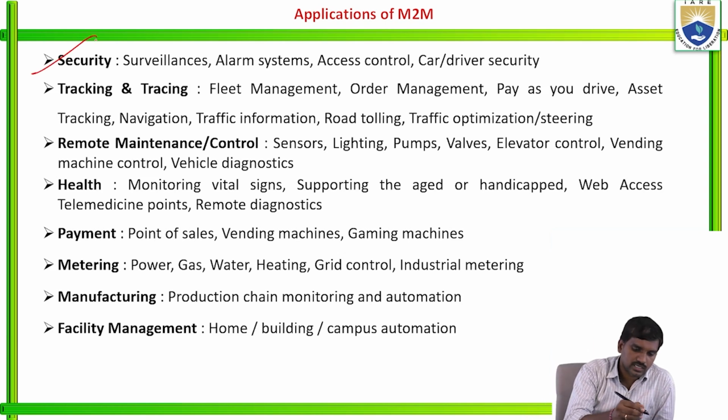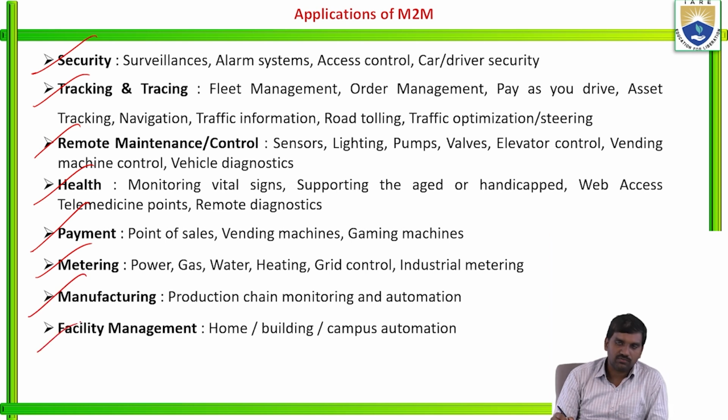in terms of security, tracking and tracing, remote maintenance and control, health monitoring system, payments, metering, manufacturing. The last one, facility management. So these are the different applications of machine to machine in order to provide security: surveillance, alarm system, access control, and car driver security. Like that, we have different